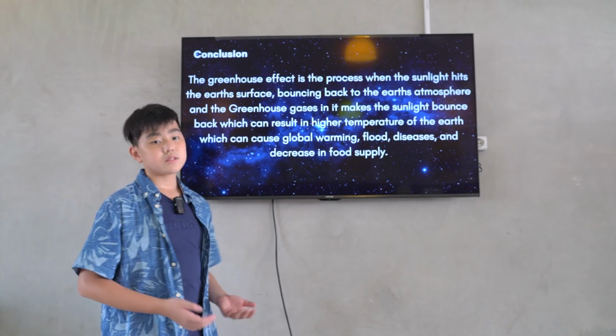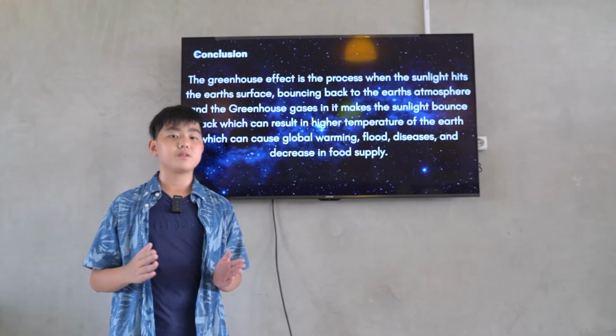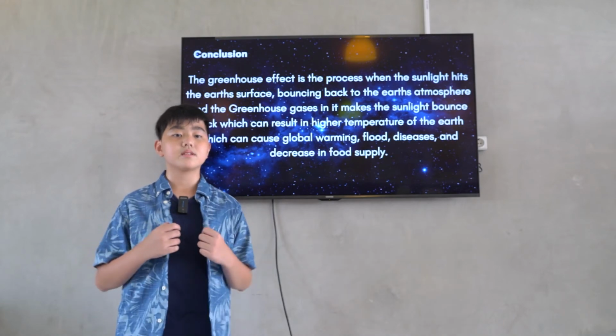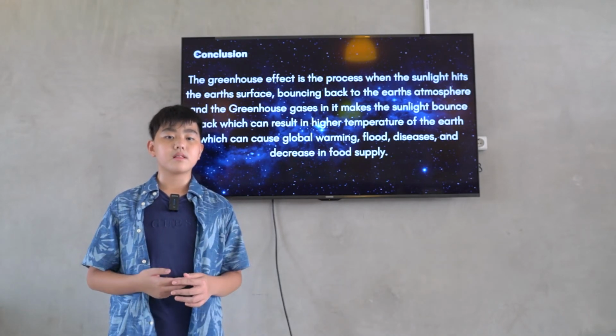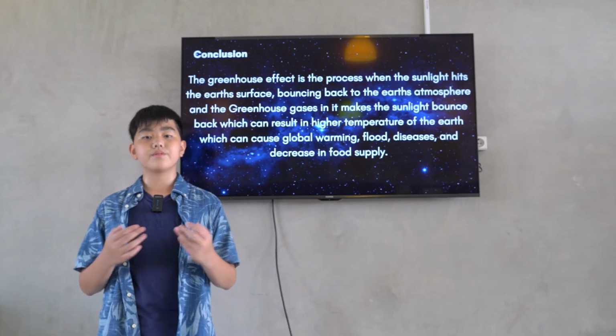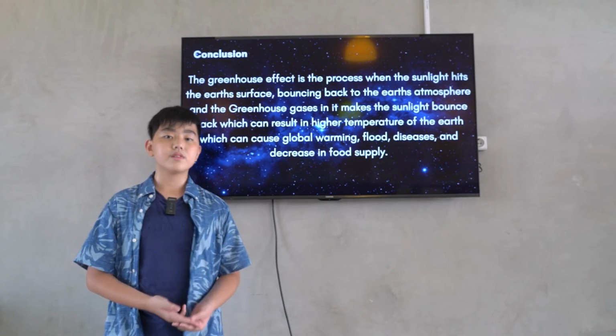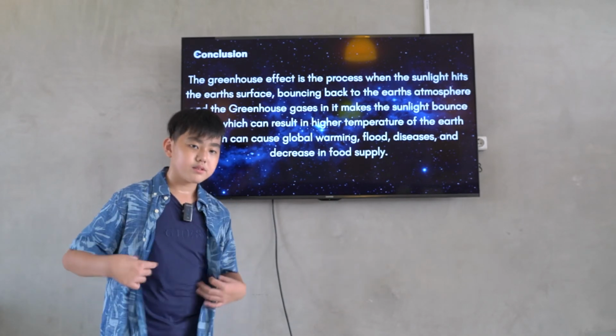So the conclusion is, the greenhouse effect is the process when the sun hits the Earth's surface, bouncing back into the Earth's atmosphere, and the greenhouse gases in it make the sunlight bounce back, which can result in a higher temperature of the Earth, which can result in global warming, flood, diseases, and a decrease in food supply.